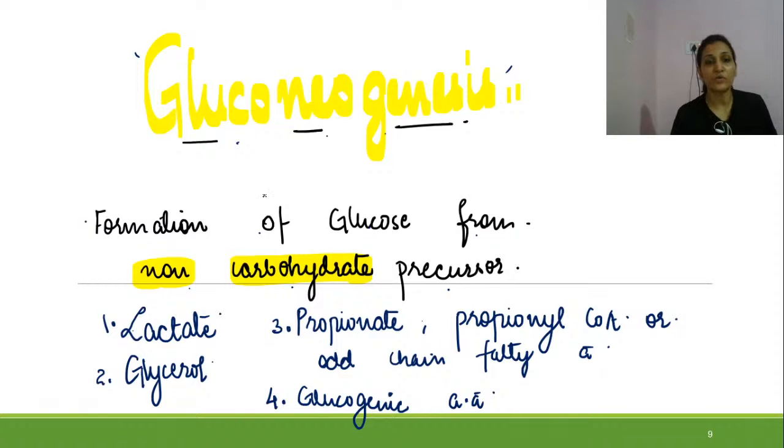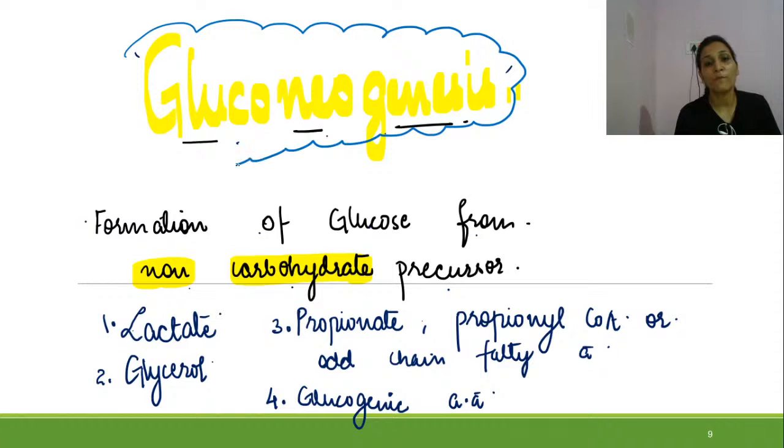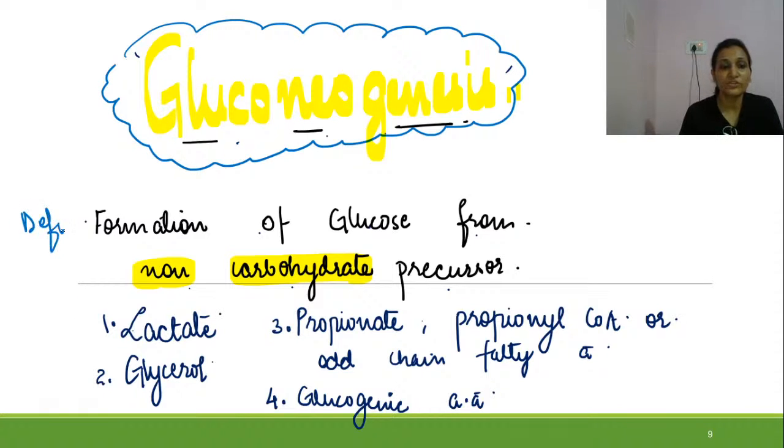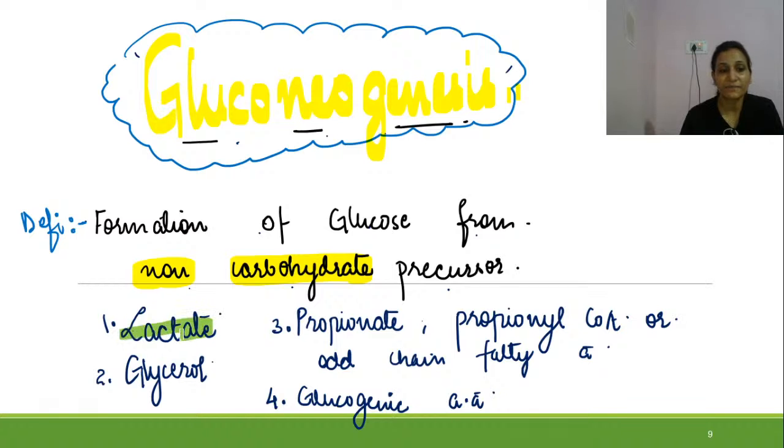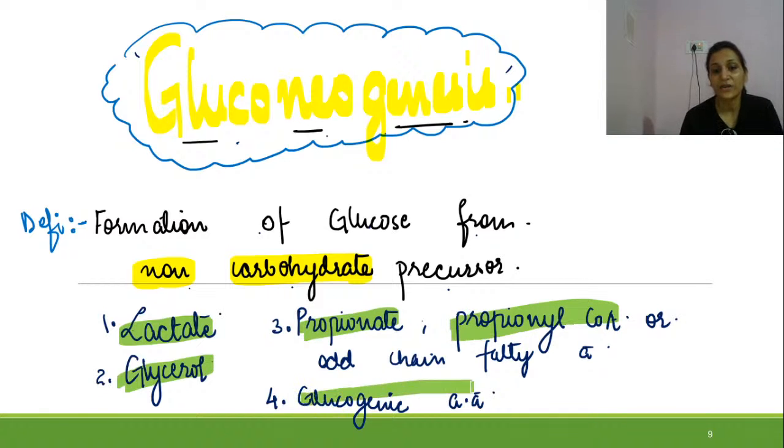So we were talking about gluconeogenesis, that is the production of glucose from non-carbohydrate precursors. The definition of gluconeogenesis is formation of glucose from non-carbohydrate precursors, specifically lactate, glycerol, propionate, propionyl-CoA or odd chain fatty acid, and glucogenic amino acids, right?